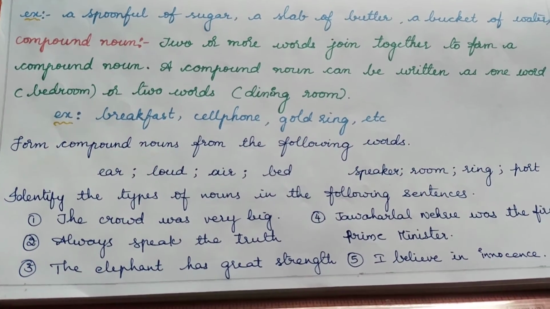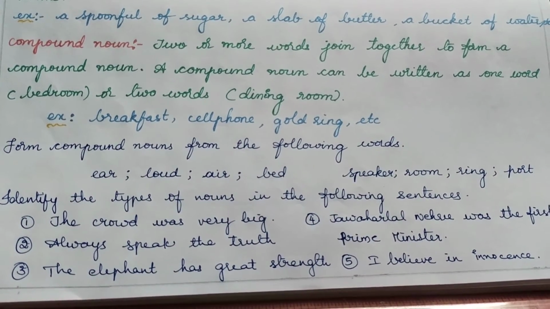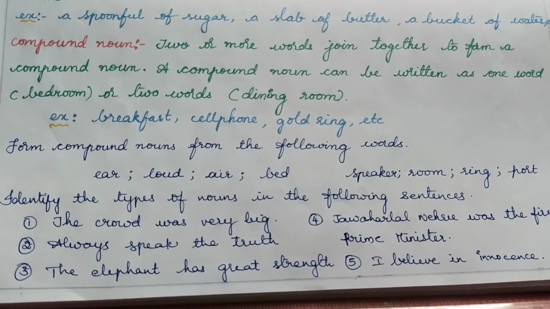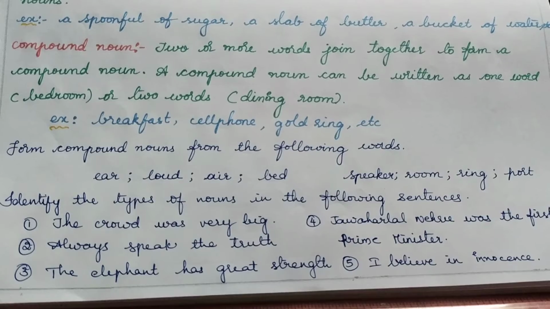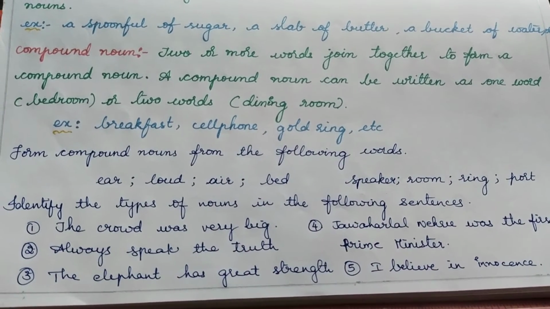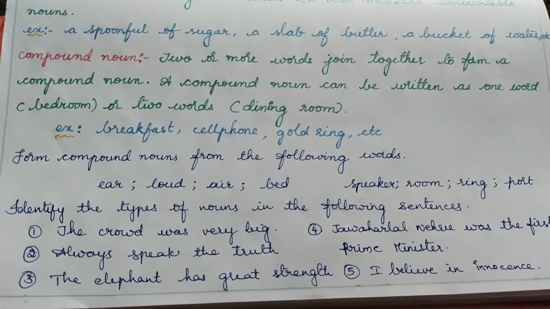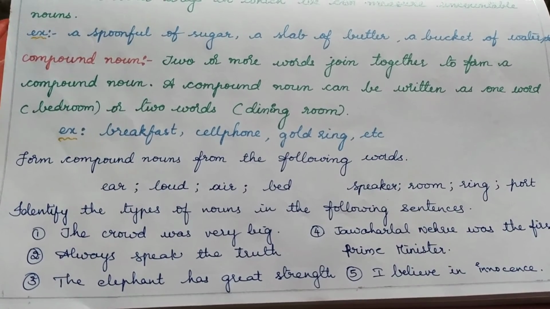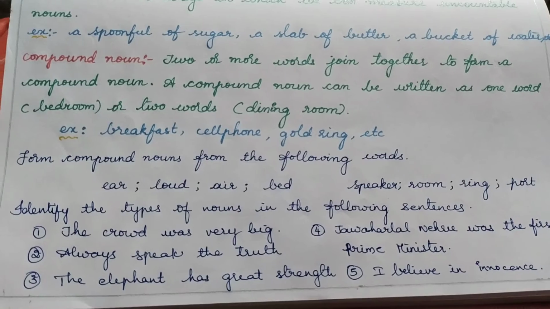So a small exercise for you: form compound nouns from the following words. Ear, loud, air, bed are one set of words. Speaker, room, ring, pot are another set of words. Please send me answers in the comment section.